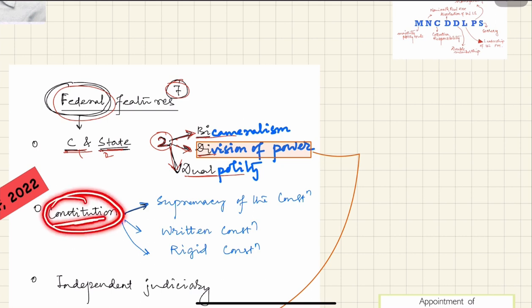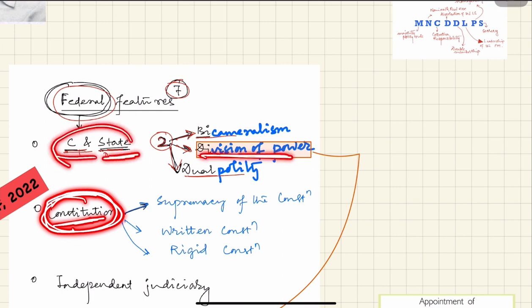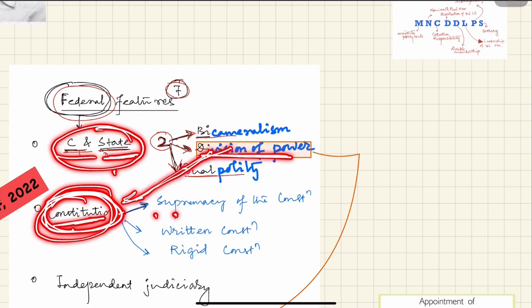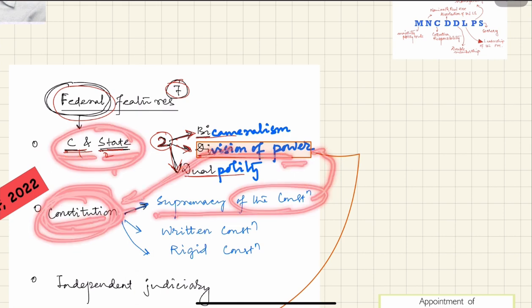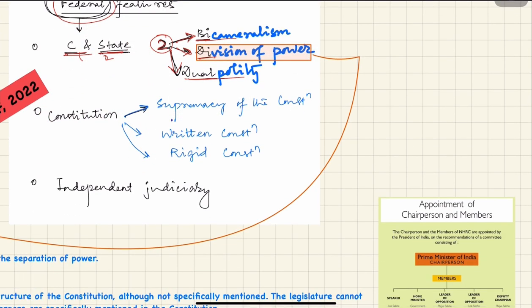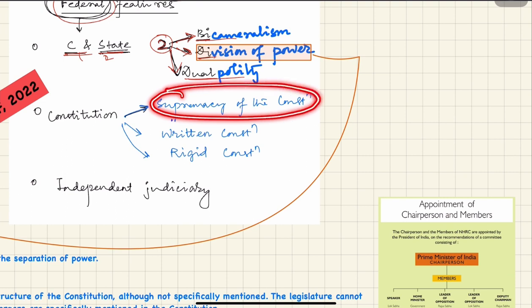This division of power between center and state can be maintained only when the constitution becomes supreme. If we give supremacy to our constitution, then this division of power can be maintained. So now we got another federal feature, that is supremacy of the constitution.